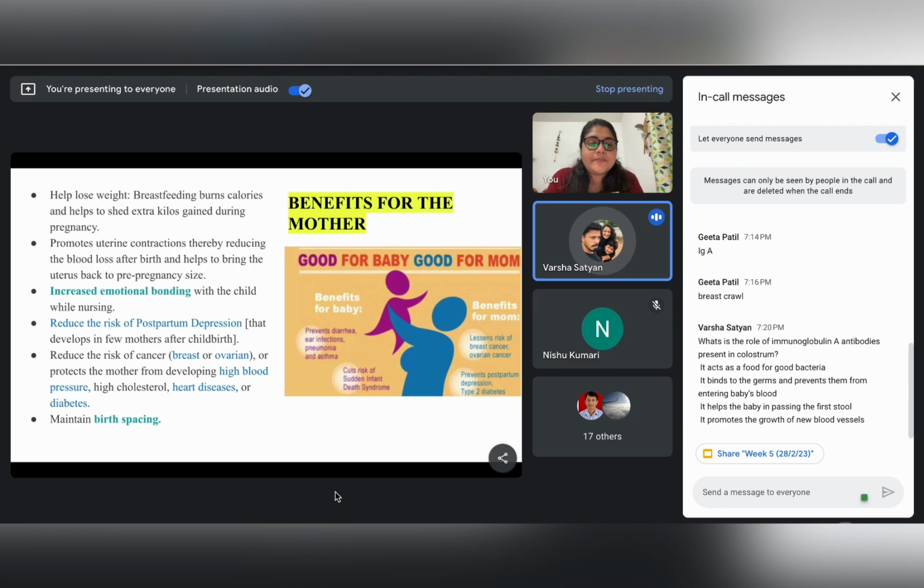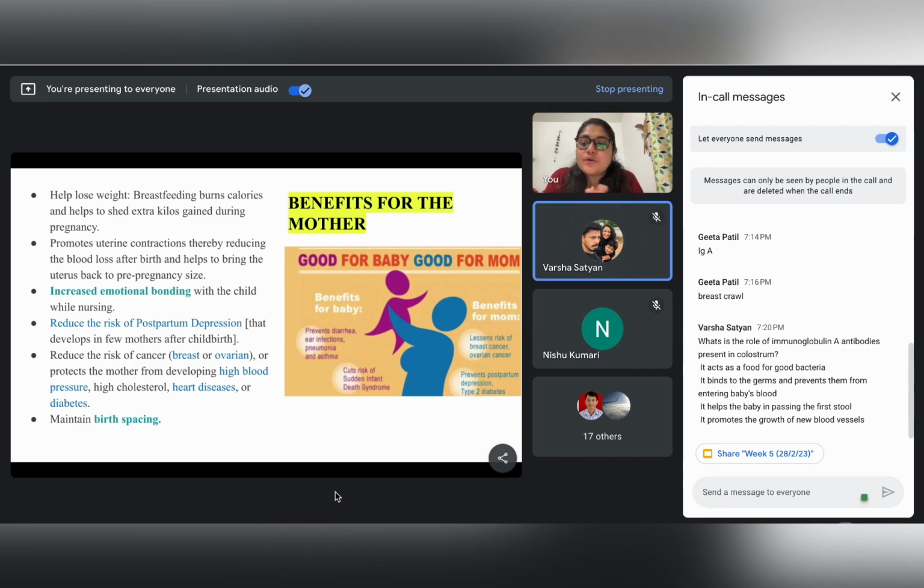Okay. Thank God I was right. Then, it acts as a food for good bacteria. Yes, that is there, but it is not the role of IgA. Then it helps the baby in passing the first stool. Yes, that is also a role of colostrum, but not of IgA. So if you read it correctly, they are asking the role of IgA, right? So the answer is option 2. Okay. Thank you so much.